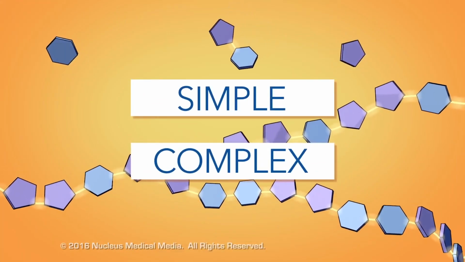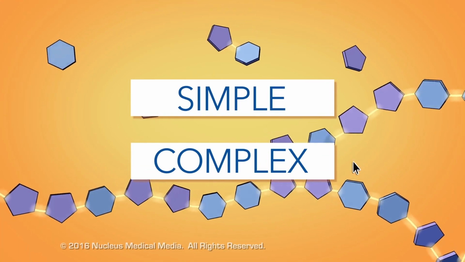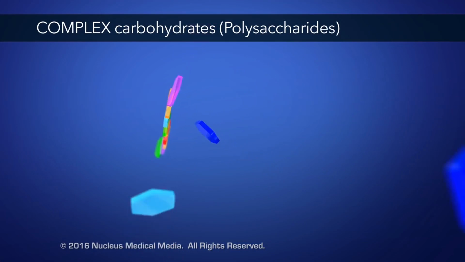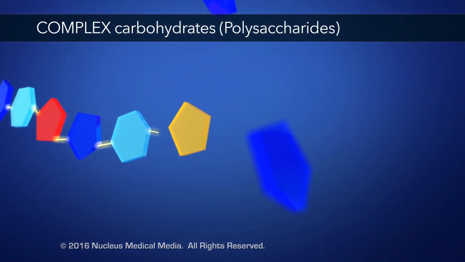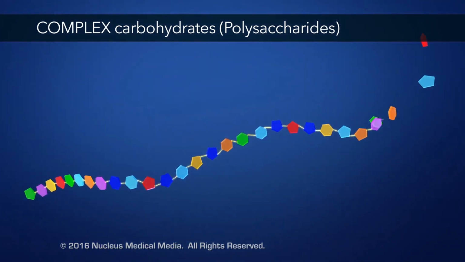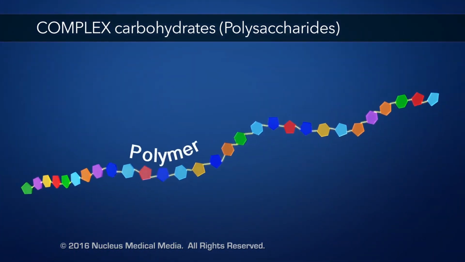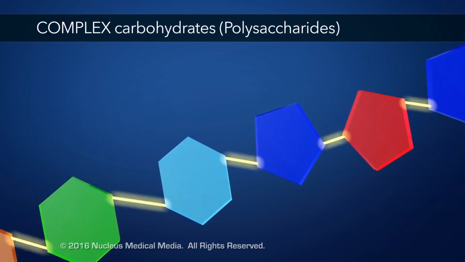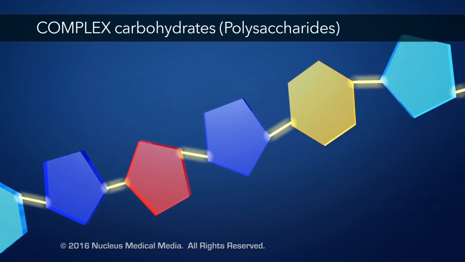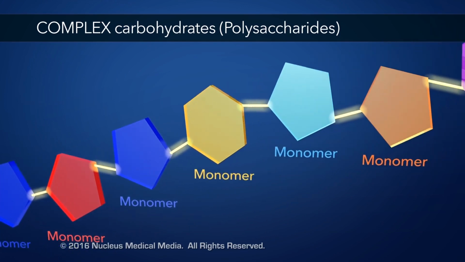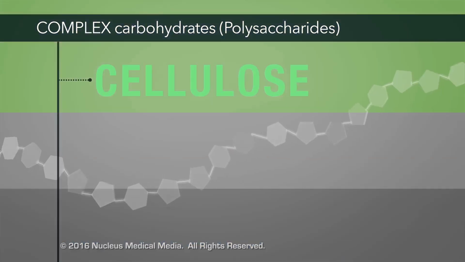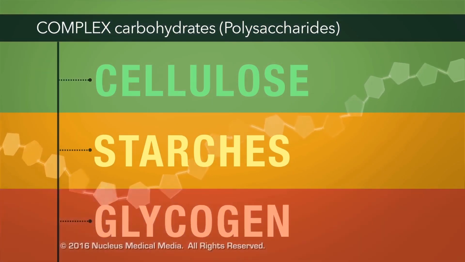Now let's talk about complex carbohydrates, also known as polysaccharides. Polysaccharides are very long chains of multiple monosaccharides chemically bonded together. An entire polysaccharide is referred to as a polymer, while each individual monosaccharide in this long chain is referred to as a monomer. Examples of polysaccharides include cellulose, starches, and glycogen.